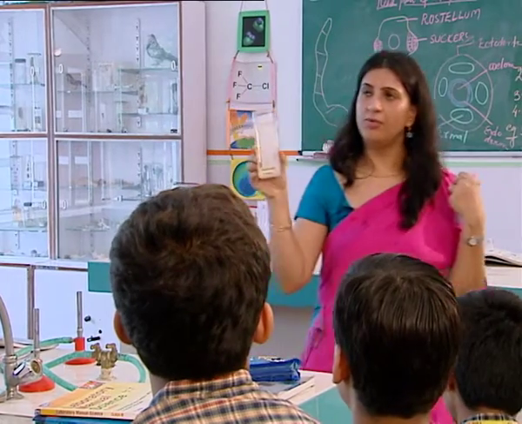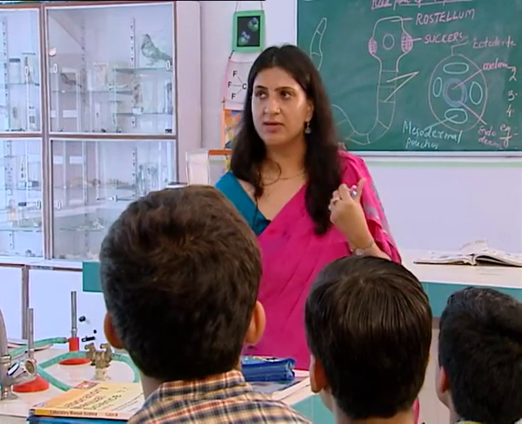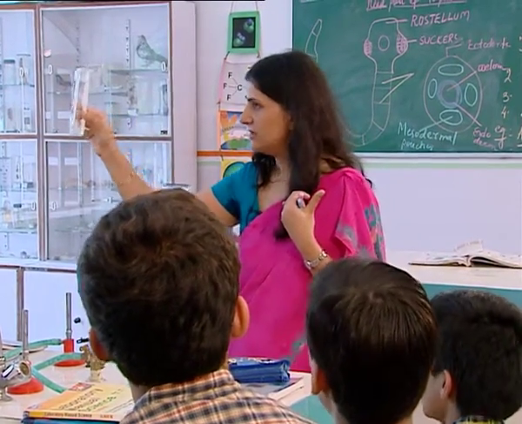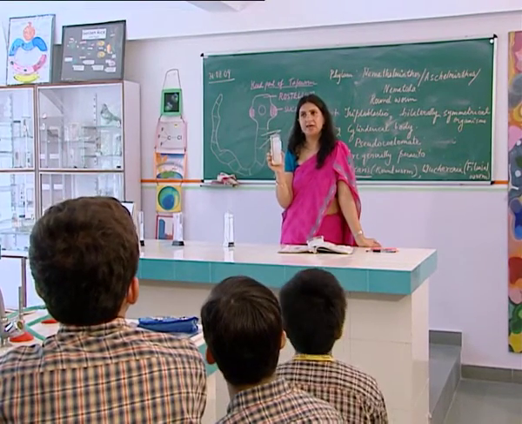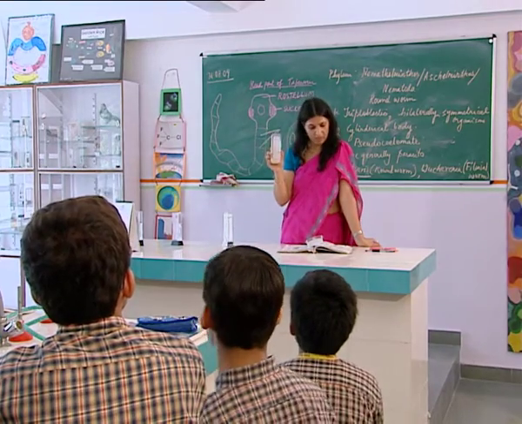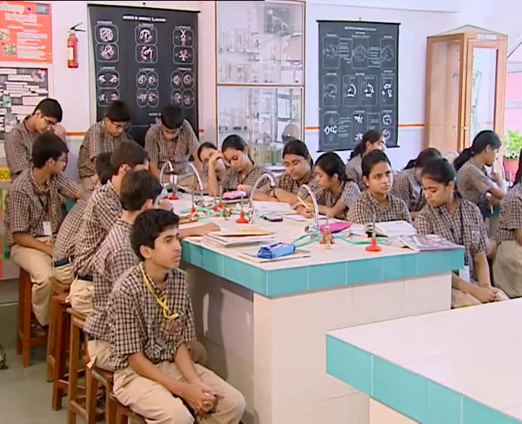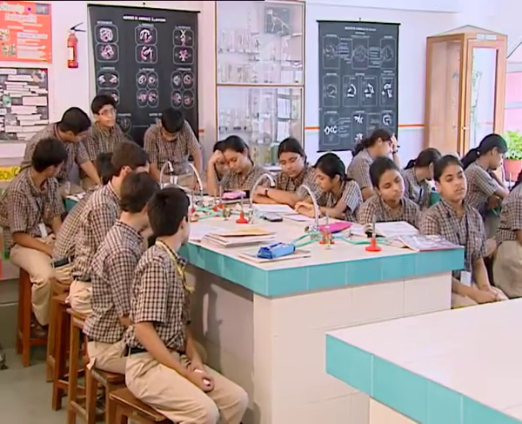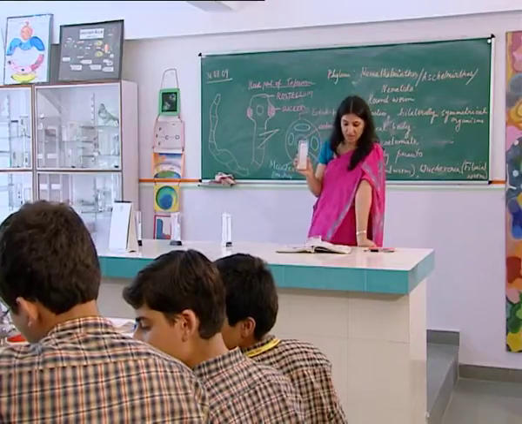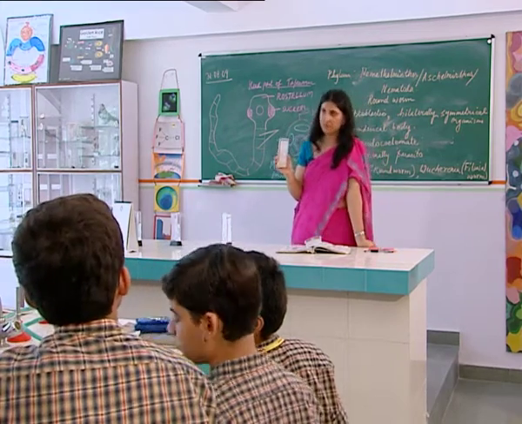Alright, so I'll write down the term on the board so that you can make a note of it, that what is Ascariasis. Everybody has seen this? Yes. Alright, good. So everybody is clear with this Ascaris? Okay, and you can correlate this with the figure given in your NCERT book. You can see figure 7.15 where they've shown both male and female Ascaris, and they've also shown Wuchereria, which is a filarial worm. Do you see that?